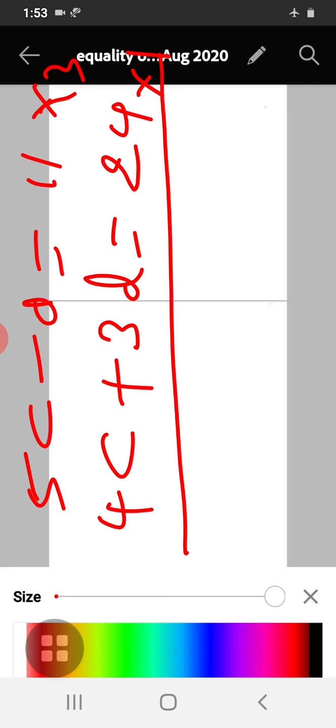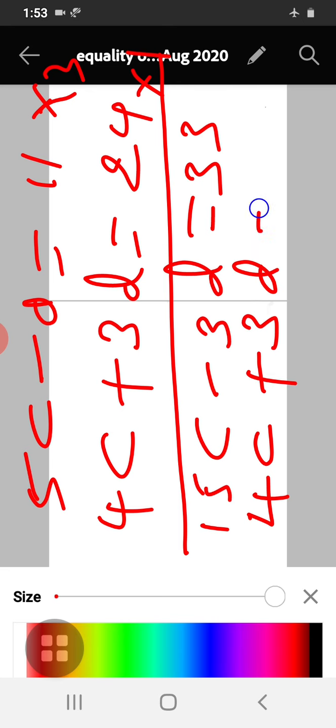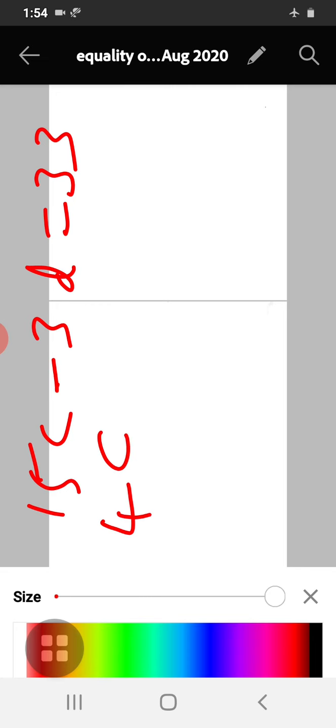So what will I get? I will get 15c minus 3d is equal to 33, then 4c plus 3d is equal to 24. So multiplying this, observe the first equation: 15c minus 3d is equal to 33, and 4c plus 3d is equal to 24. Let me write that here: 15c minus 3d is equal to 33, 4c plus 3d is equal to 24.